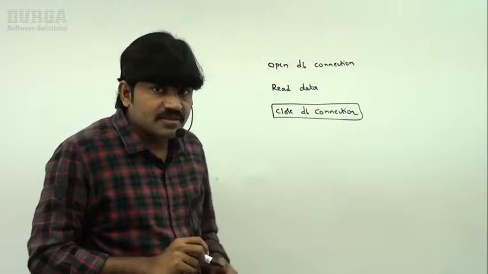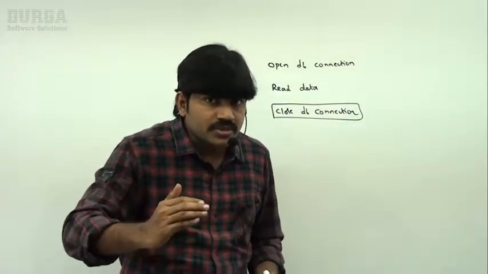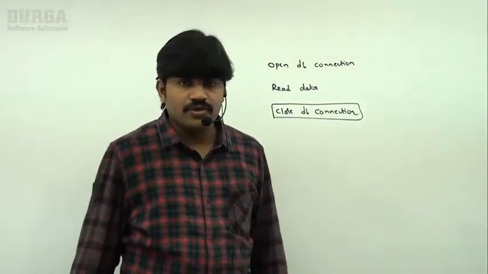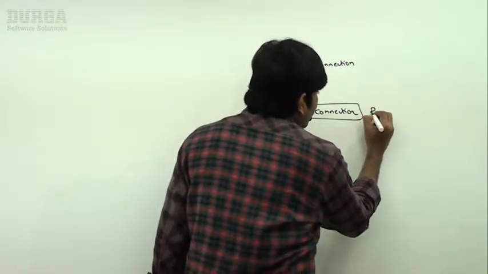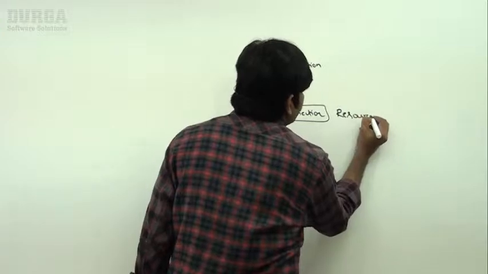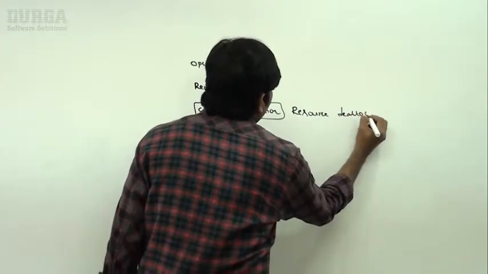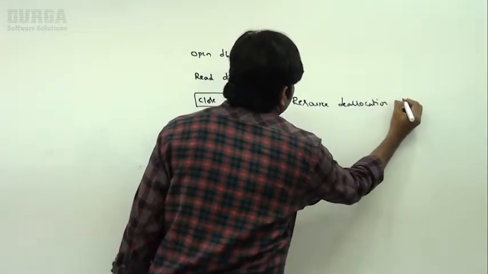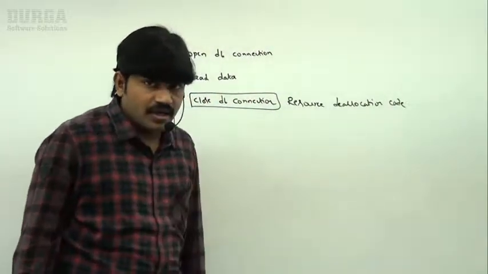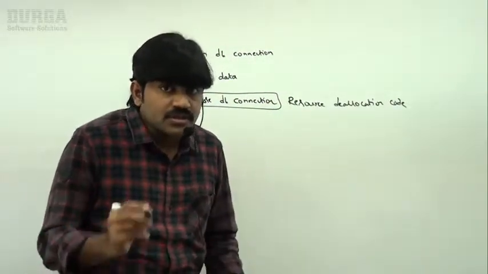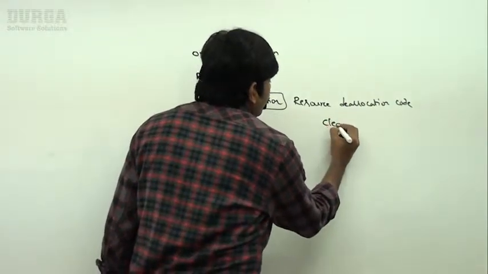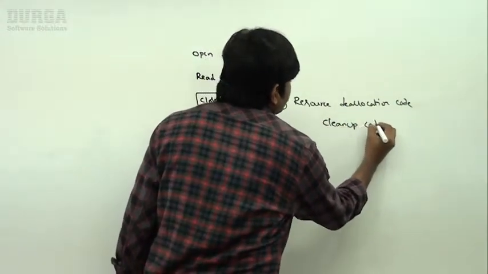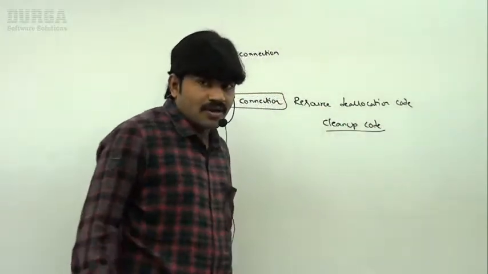This activity of closing the DB connection is called resource deallocation code. We are deallocating the resource. Such a type of code is also known as cleanup code, not close up.